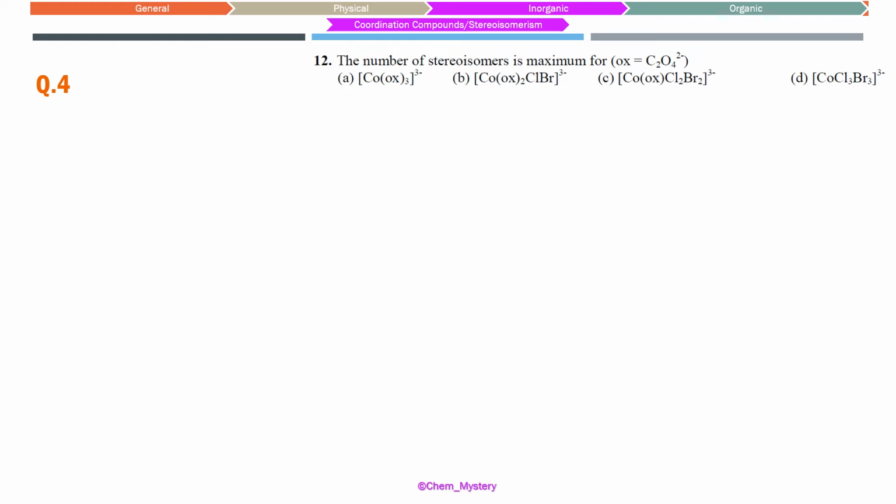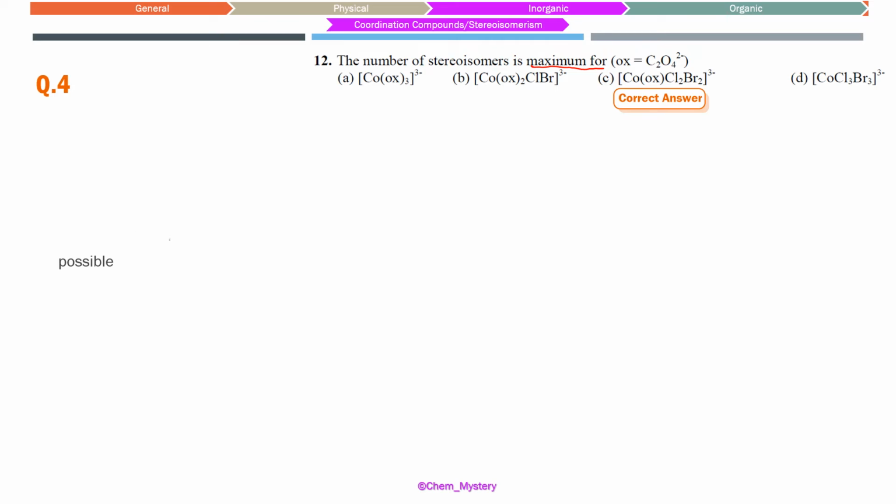The next example we are going to have is about coordination compounds, and we have here the case of stereoisomerism in octahedral complexes. We are asked which of these compounds has the maximum number of isomers possible, and oxalate is the bidentate ligand they have given. The maximum number of isomers we are counting for both geometrical and optical basically.